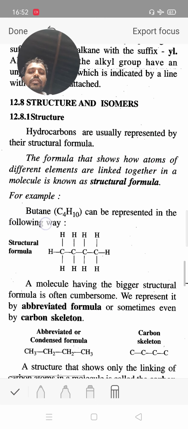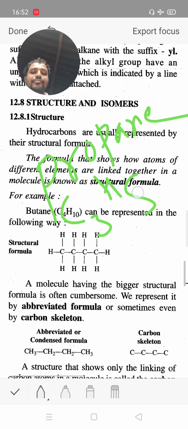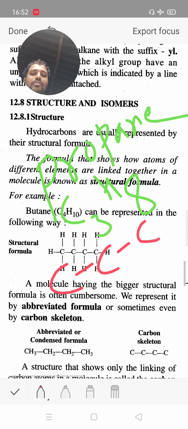Now propane. Propane has a total of 3 carbons, C3H8. There are carbons 1, 2 and 3.